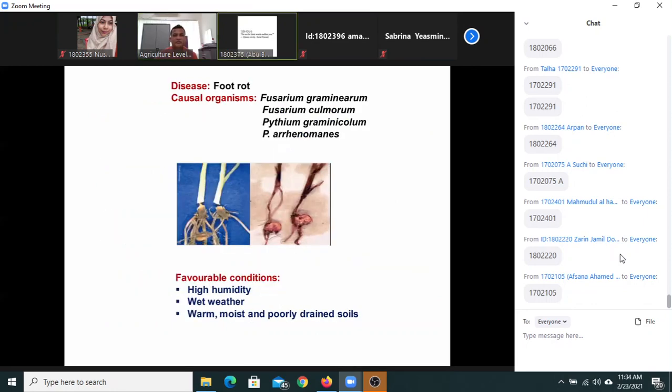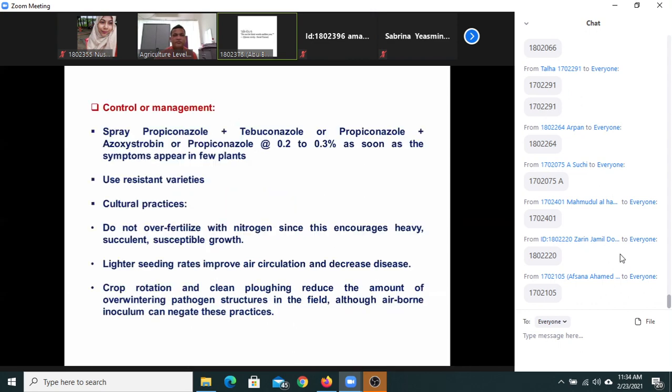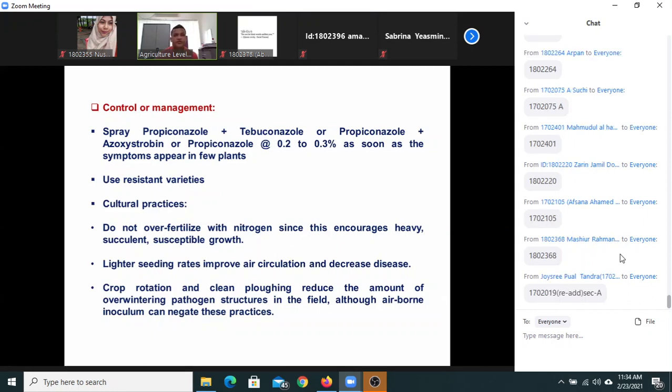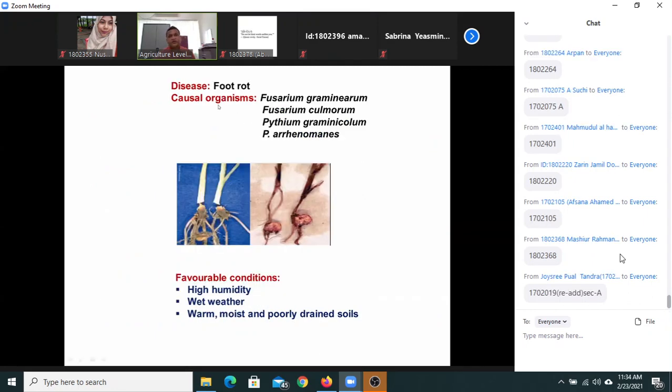So can we use Nativo or Propi to control this powdery mildew? Very close. Yes, you can, because if you see the active ingredients are almost the same. Even if the grower wants to reduce their cost, yes, they can use it. No problem. It will work.